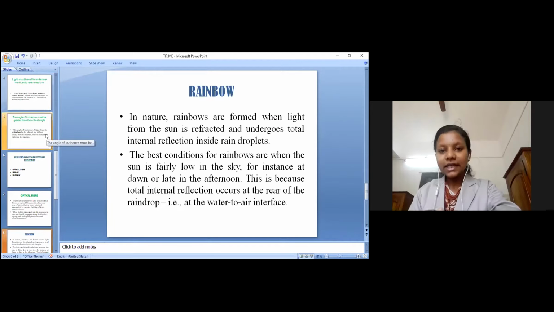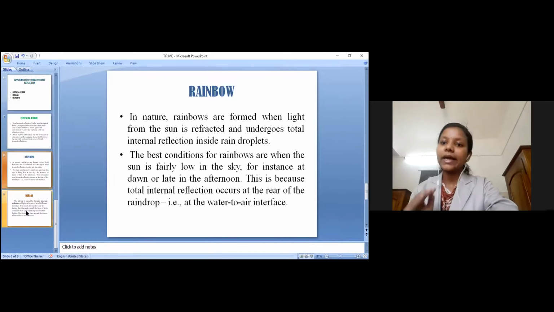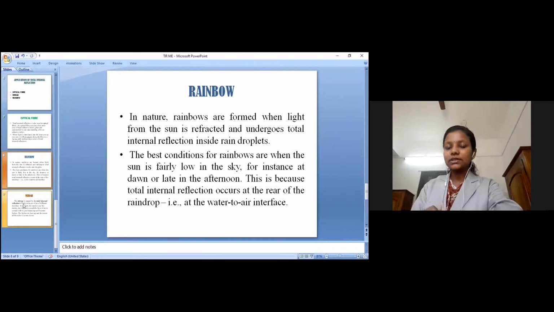Then we move to the second application, that is rainbow. We are all familiar with rainbows. In nature, rainbows are formed when light from the sun is refracted and undergoes total internal reflection inside raindrops. The best conditions for rainbows are when the sun is fairly low in the sky, for instance, at dawn or late in the afternoon. This is because total internal reflection occurs at the rear of the raindrop, that is at the water to air interface. This is the medium changing interface.